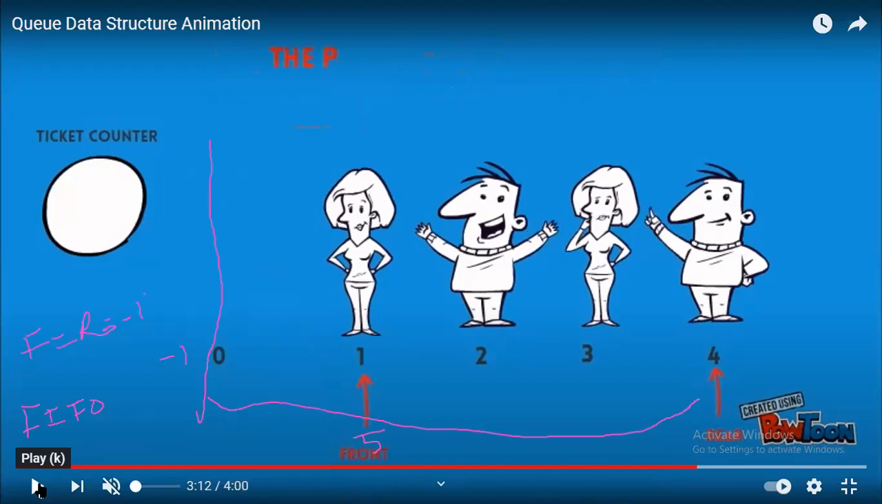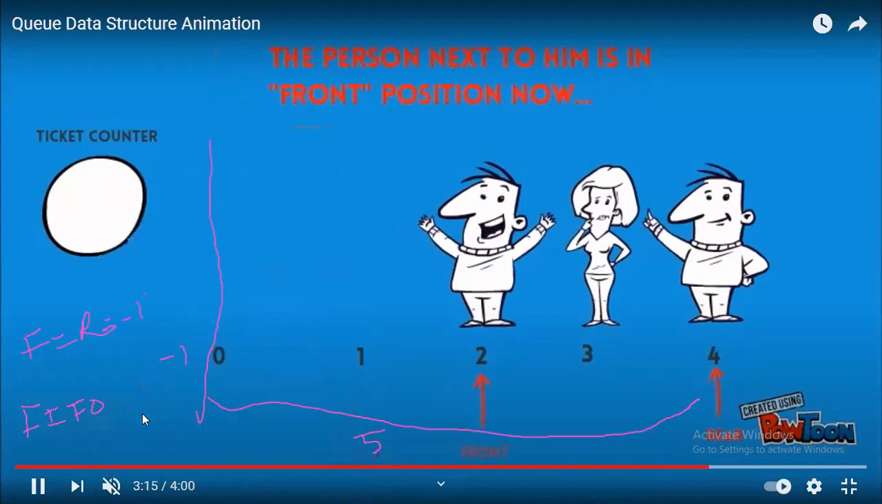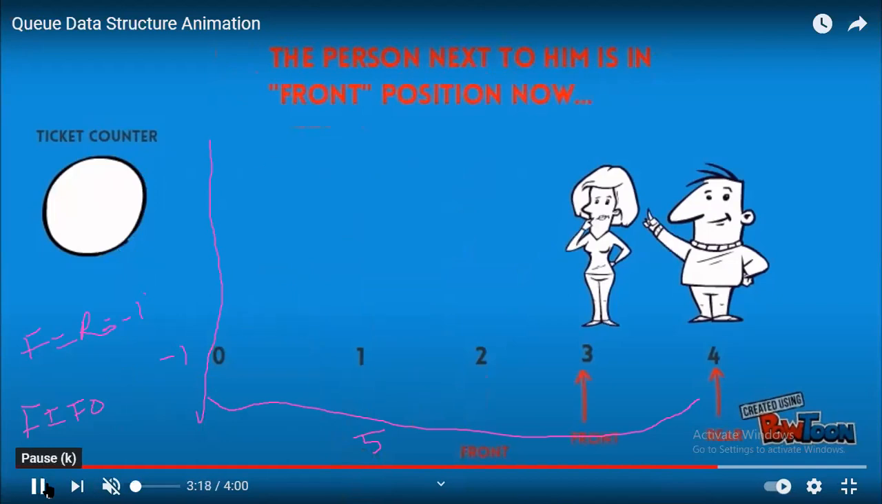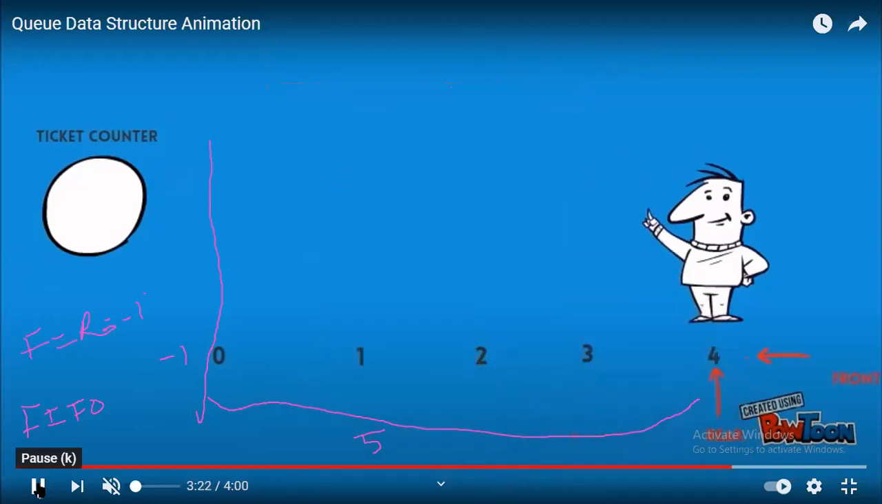Once he gets out, what happens? The front position will be moved, right? See here what has happened. Again, the front is moving. For the pop operation, the front has to be moved. Okay, he has got the service. This person got the service. Again, the front is moved to 3. He has got the service. Third, he has got the service. Fourth person, he too got the service. Now what happens? Both front and rear become 4.